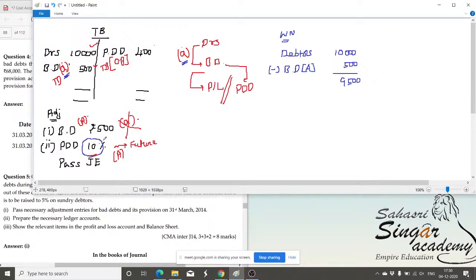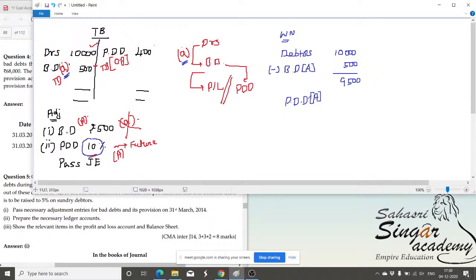So most of the time it may be given as a percentage. Is it okay? 10%. So I'm going to find out the provision for doubtful debts from here, which is given in the adjustment.